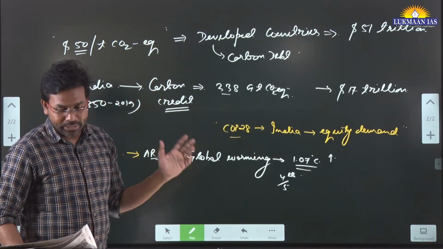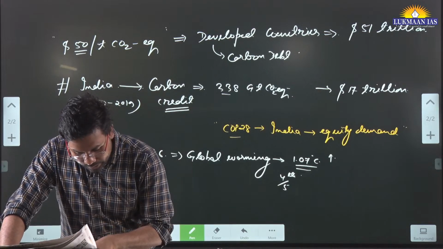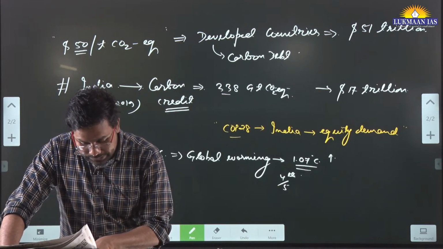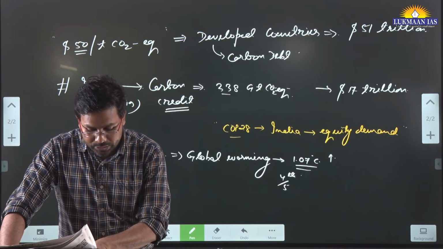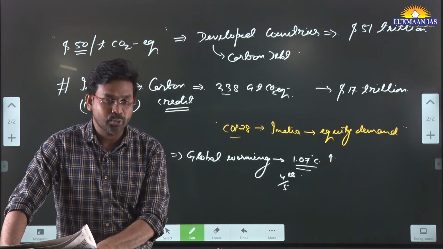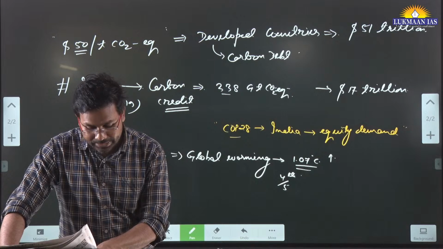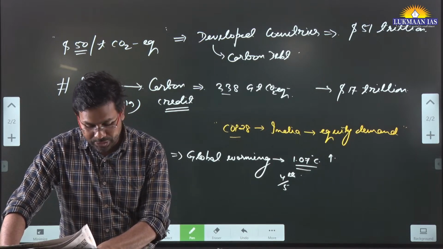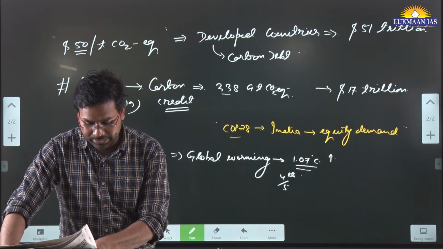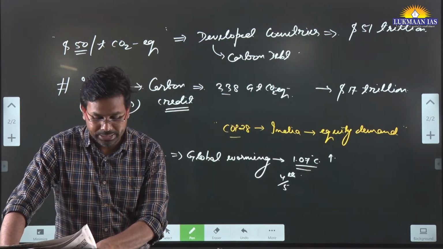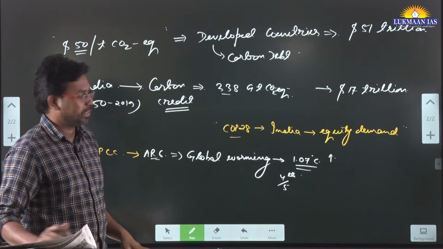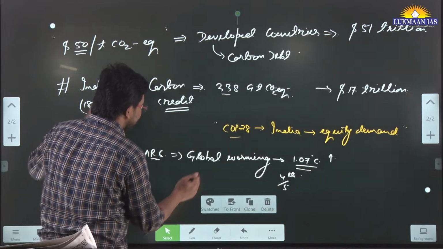So in this article, they have discussed that for a 50% chance of limiting warming to 1.5 degrees Celsius, the US would have to reach net zero by 2025 rather than 2050, Germany by 2030 instead of 2045, and the European Union bloc by 2031 instead of 2050. So in this article they discuss so many things.